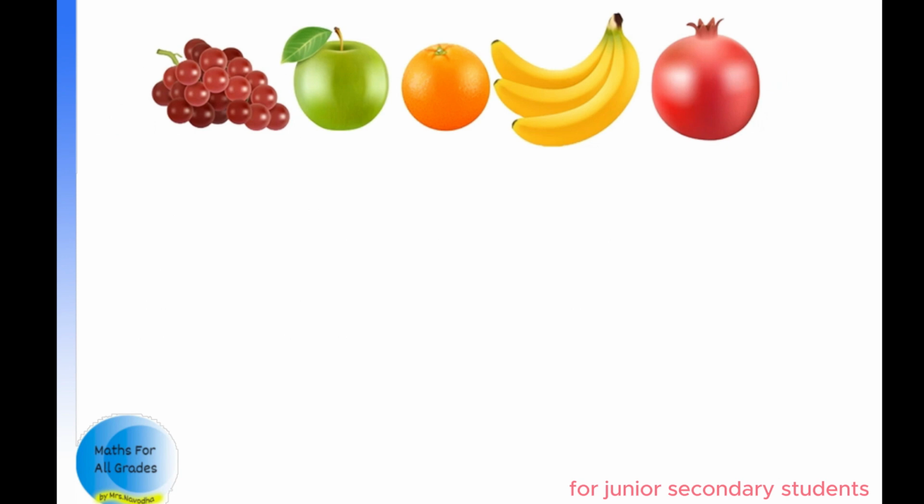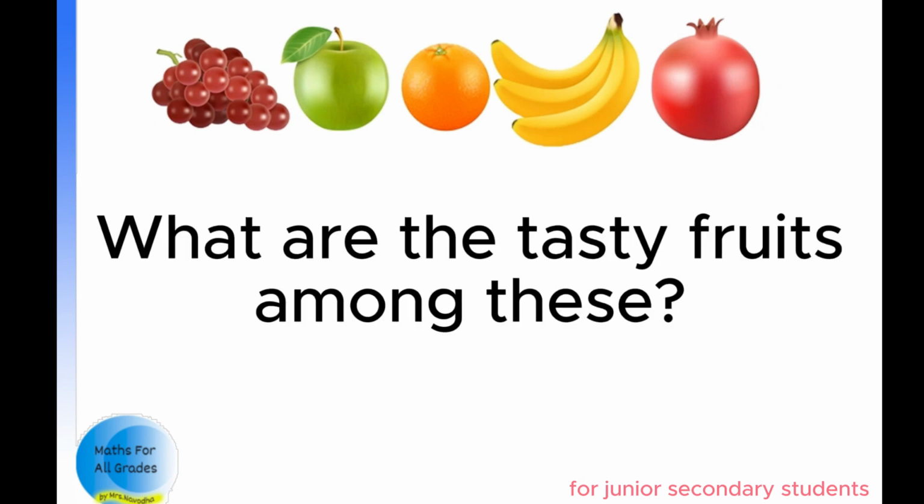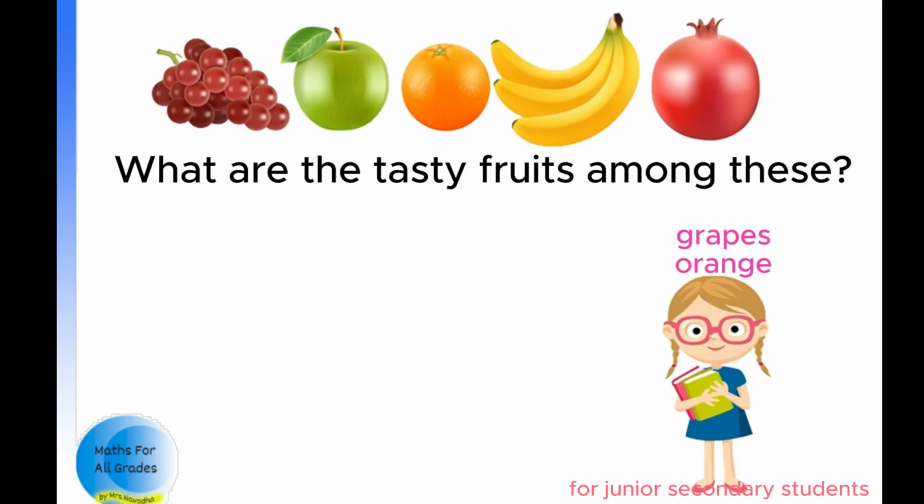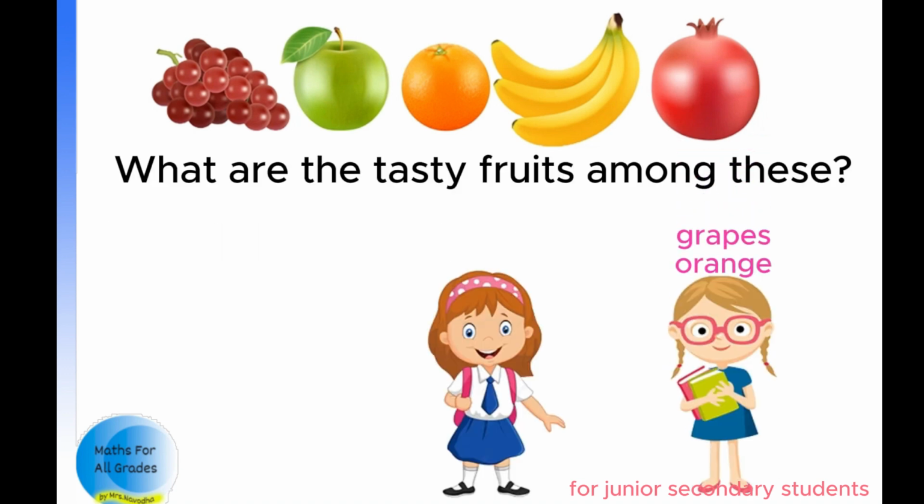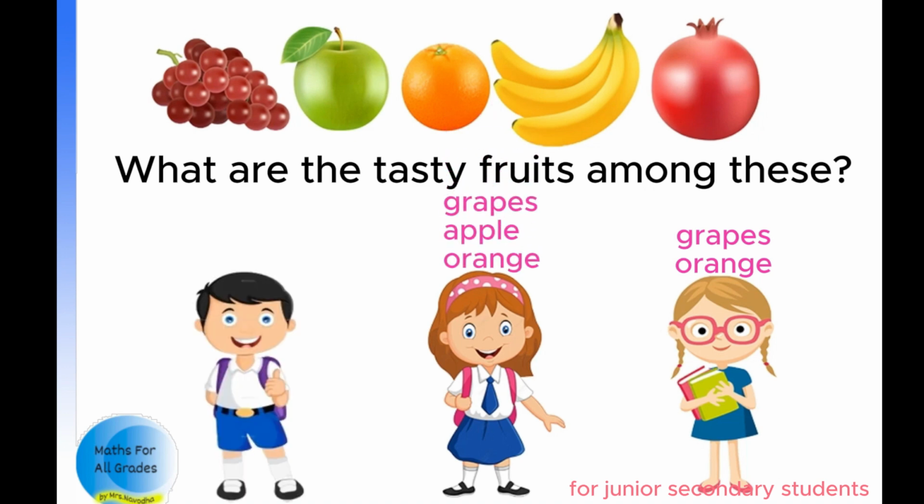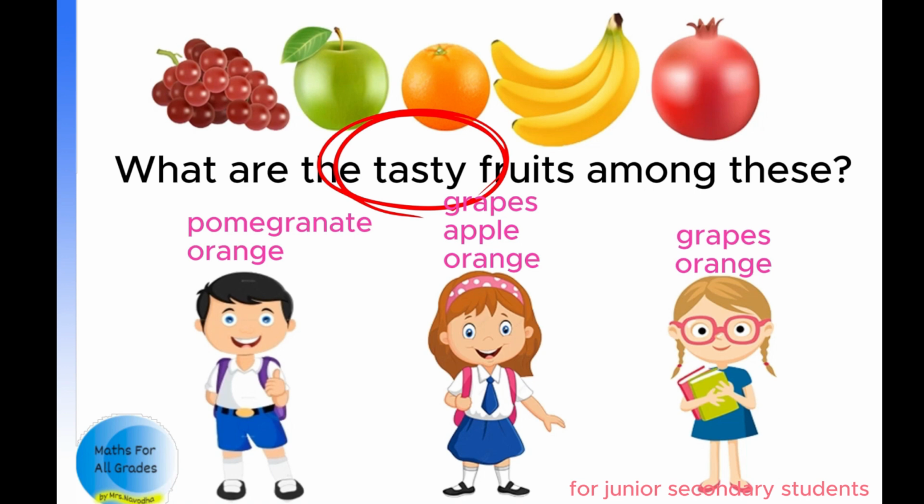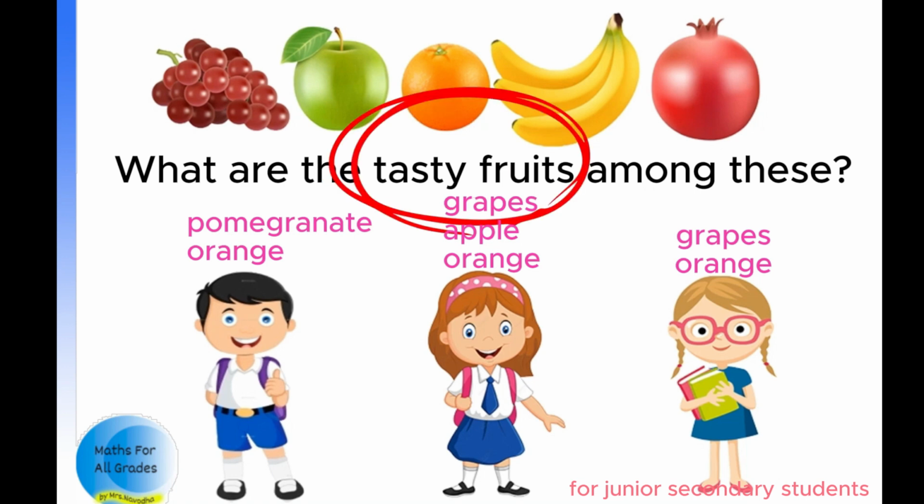Okay, now I have a question for you. What are the tasty fruits among these? This girl says grapes and orange are tasty fruits. Let's ask from this girl. She thinks grapes, apple and orange are tasty fruits. This boy thinks pomegranate and orange are tasty fruits. Now look at the answers. They are different from one another. It's because the word tasty cannot be defined. So this tasty fruit is not a well-defined expression. Therefore, this is not a set.